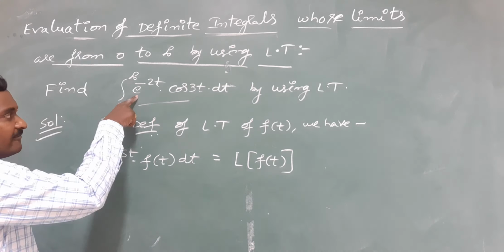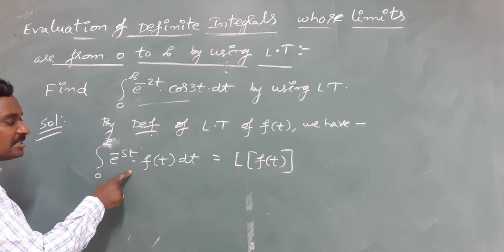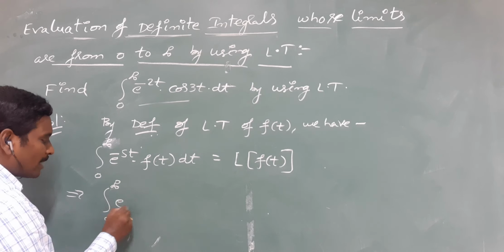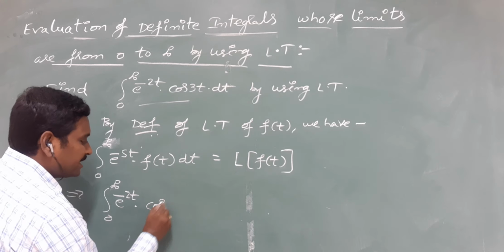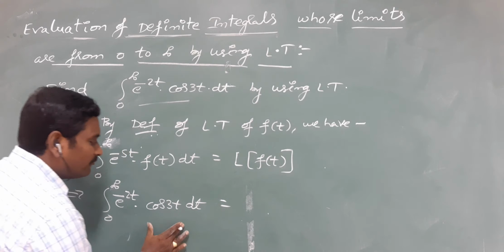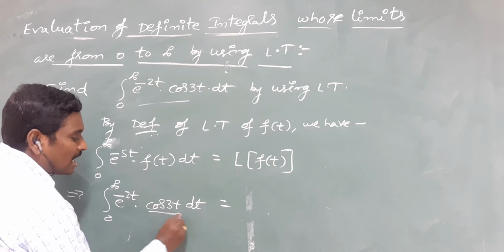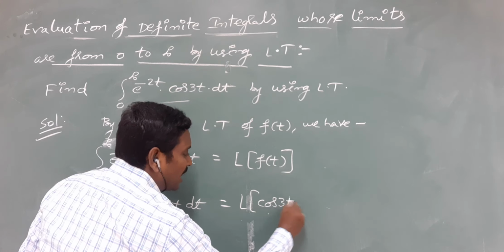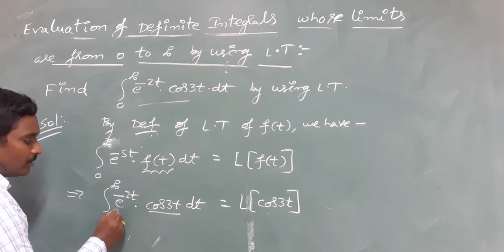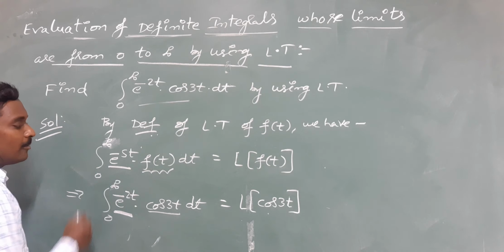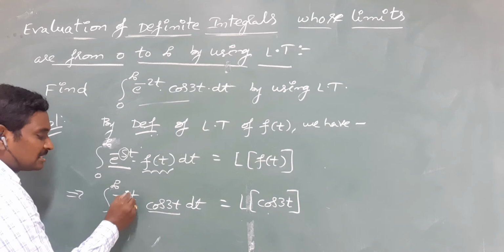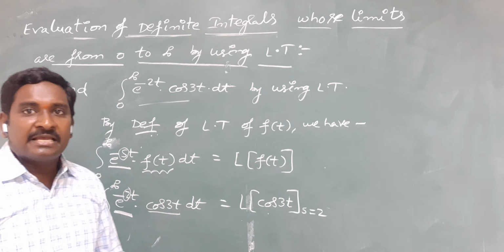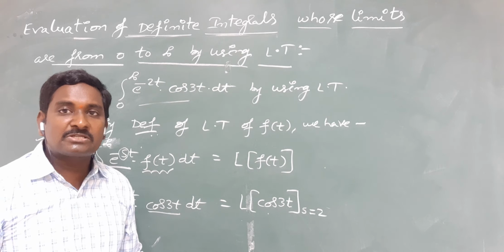Now write the given problem here and compare it with the original definition. So you will get the required result. The integral of e power minus 2t into cos 3t dt. By comparing this problem with the above formula, we have cos 3t instead of f of t. That's why the result is L of cos 3t. And one more thing: we have e power minus 2t instead of e power minus st. So what is the value of s? It is 2. That's why we should replace s equal to 2 in this Laplace transformation of cos 3t.